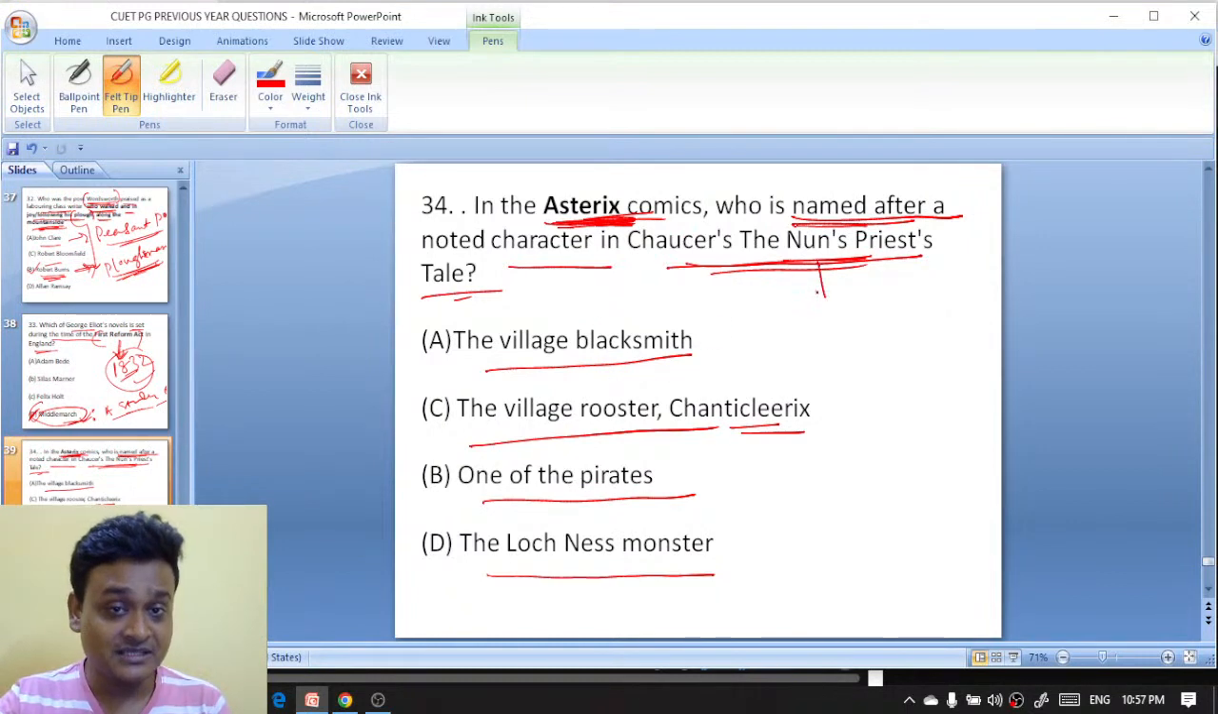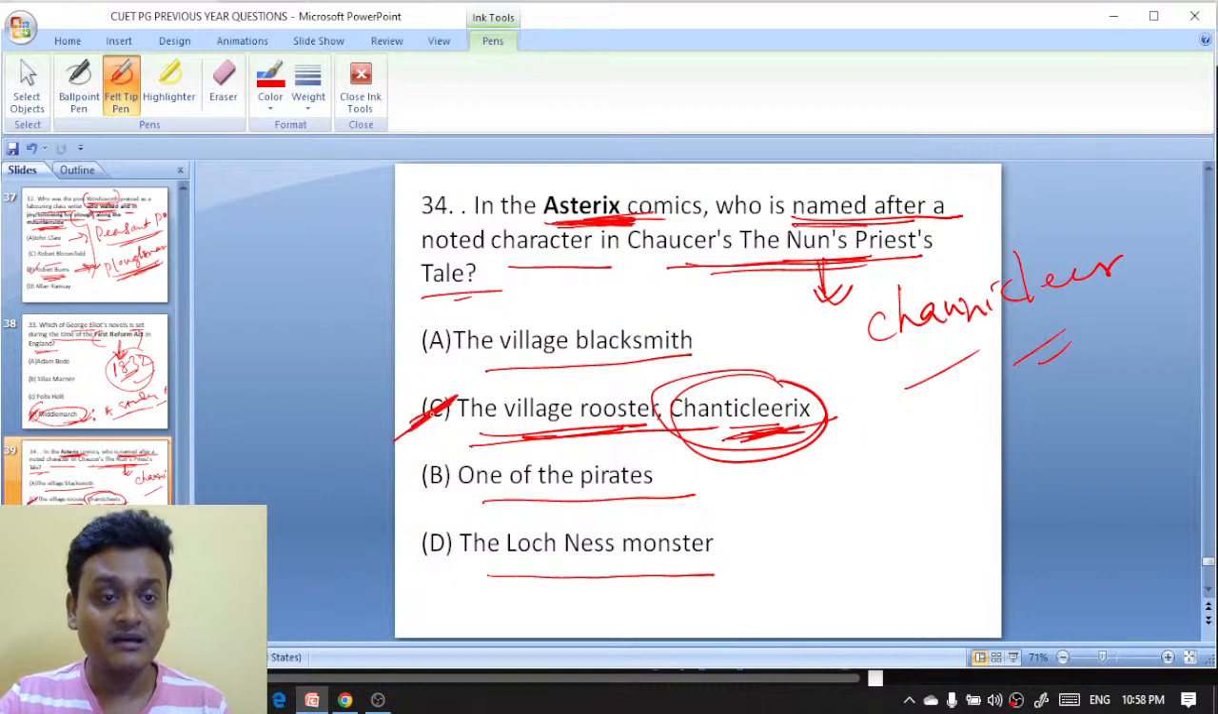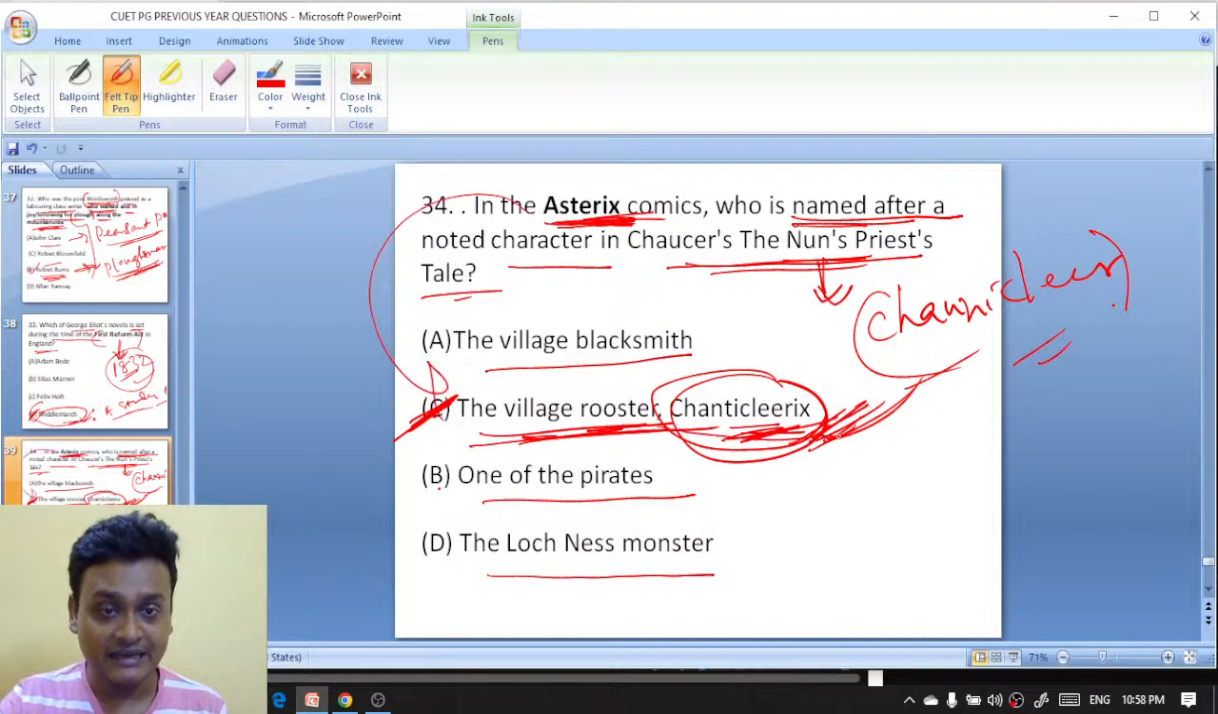In The Nun's Priest's Tale, we find the character Chanticleer, the rooster. In the Asterix comics, it is modified as Chanticleerix, the village rooster. So the village rooster, Chanticleerix, is the right answer here.